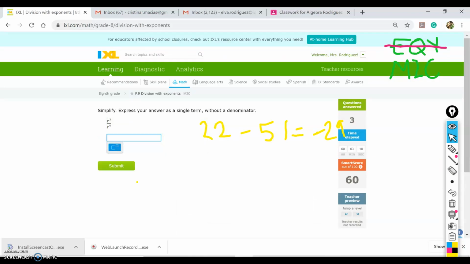Now look at this one here. It's r to the power of 3 divided by r to the power of 0. Who remembers what r to the power of 0 is? Oh, come on, guys. I just explained it on the last question, like 2 or 3 questions ago.